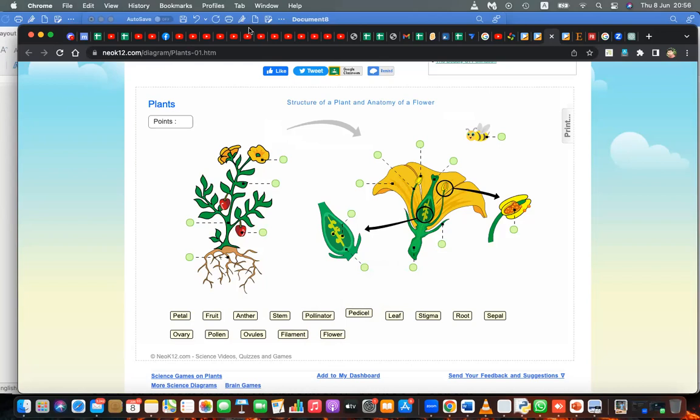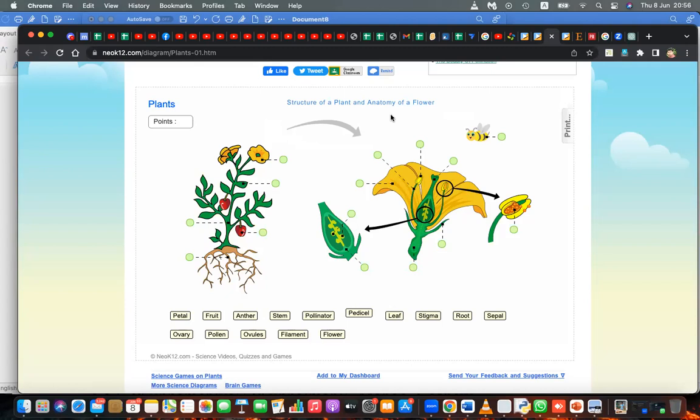Run the program. Hezron, Omet, Tisandi, check whether it's loading on your computer also or your tab. Yes, sir. Okay, good. Tisandi, I hope then it works, right? It's working. Yes, sir. Okay. Let's do this together. Okay, structure of a plant and anatomy of a flower. You need to identify the things.